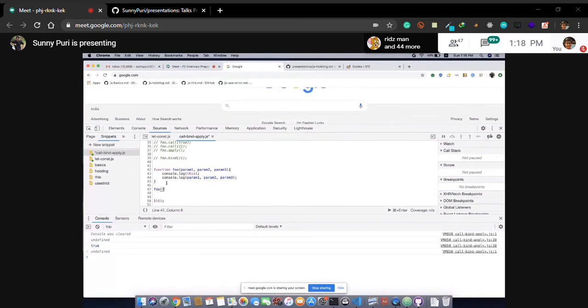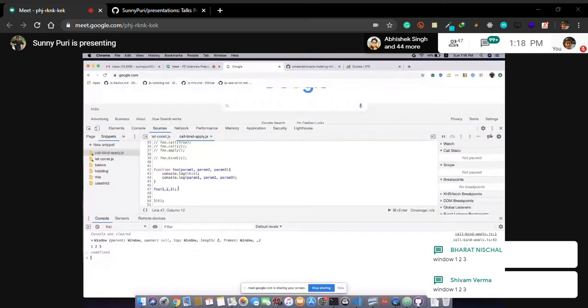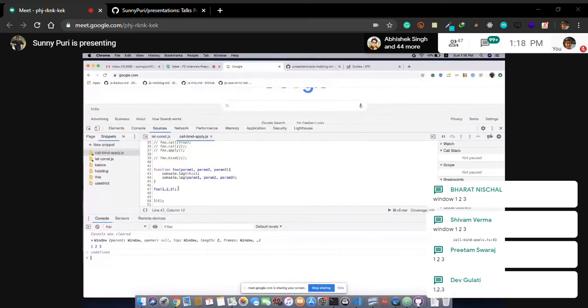If I'm calling the function with 1, 2, 3, what will be the output in this case? This will point to window, and param1 will be 1, param2 will be 2, param3 will be 3.